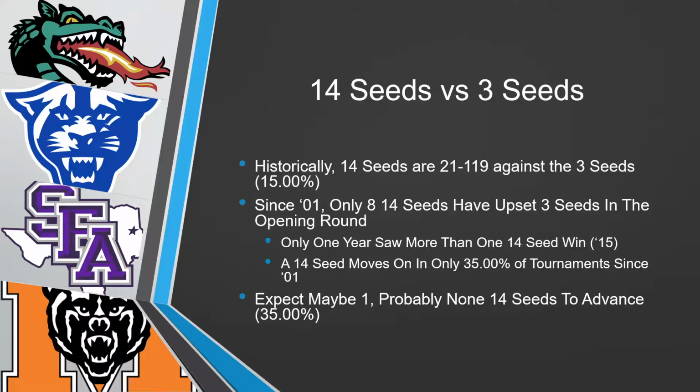And some famous 14 seeds have been the Georgia State team, UAB, Stephen F. Austin, and Mercer. That Mercer one coming over Duke, probably the most famous. Obviously, when Duke goes down early, it's always not a good sign, but a good story, right? A good story for that upset team.